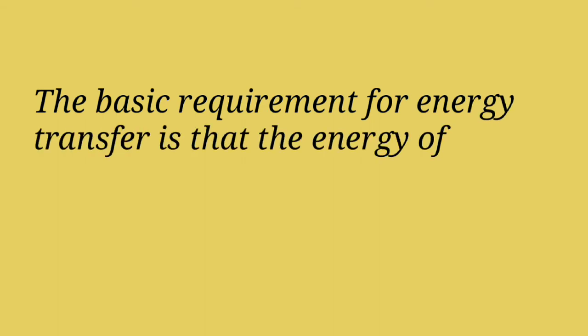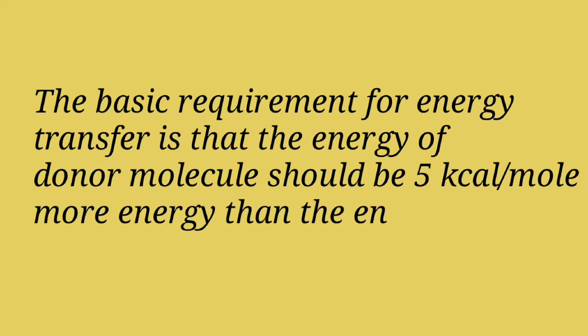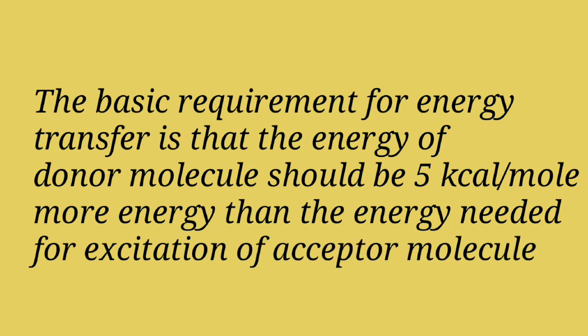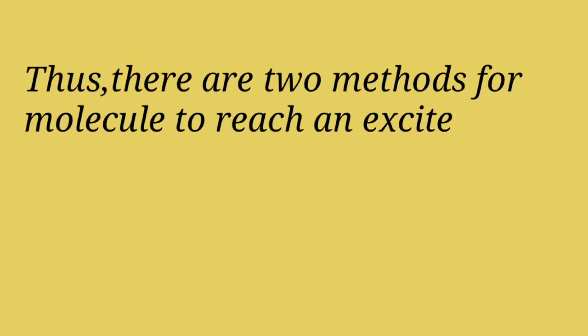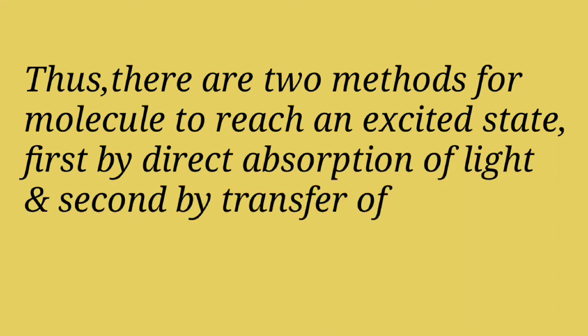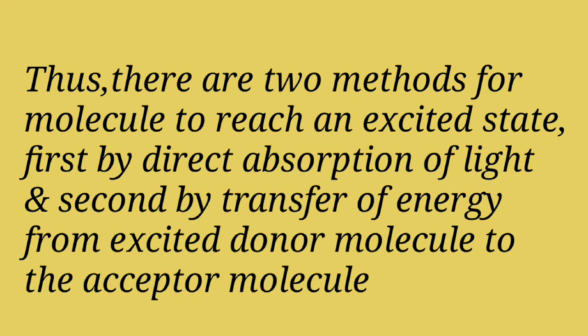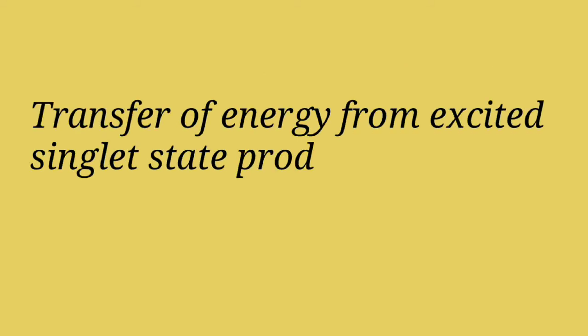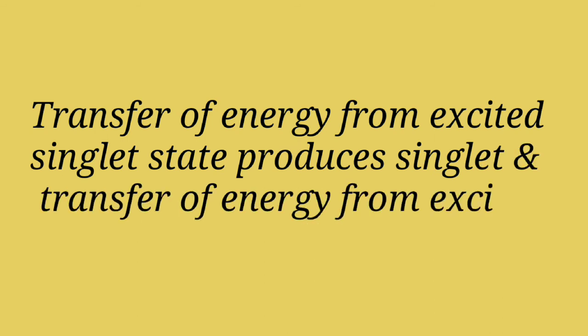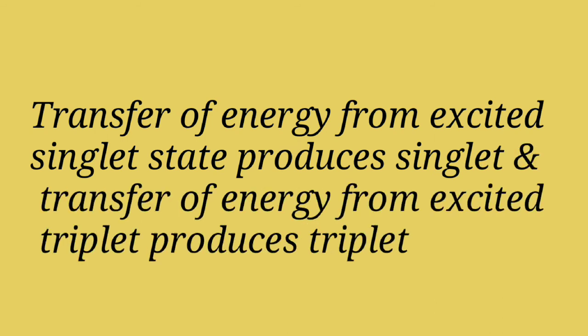The basic requirement for energy transfer is that the energy of donor molecule should be 5 kcal per mole more than the energy needed for excitation of acceptor molecule. Thus, there are two methods for molecule to reach an excited state. First, by direct absorption of light, and second, by transfer of energy from excited donor molecule to the acceptor molecule. Transfer of energy from excited singlet state produces singlet, and transfer from excited triplet state produces triplet.